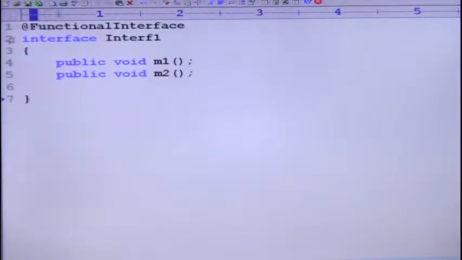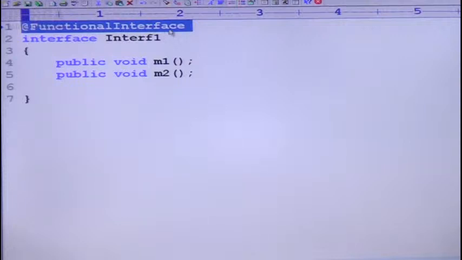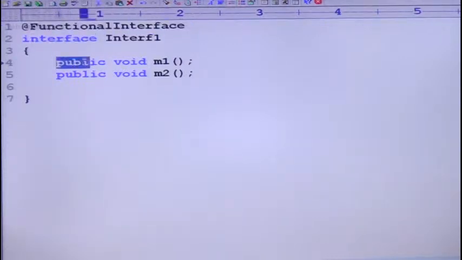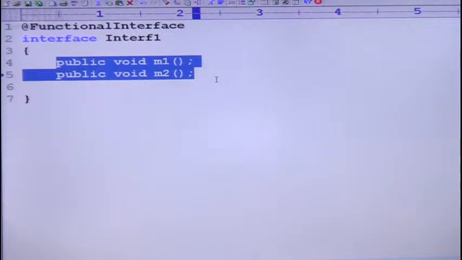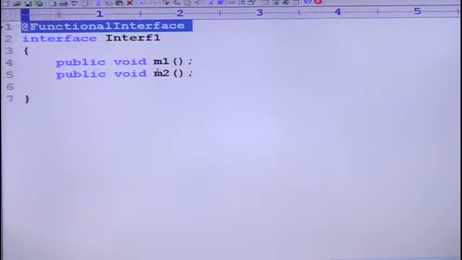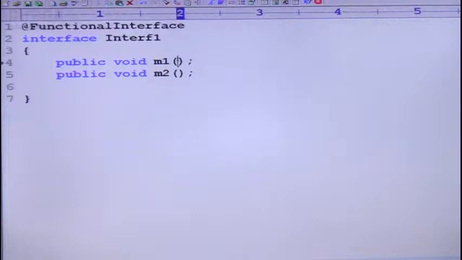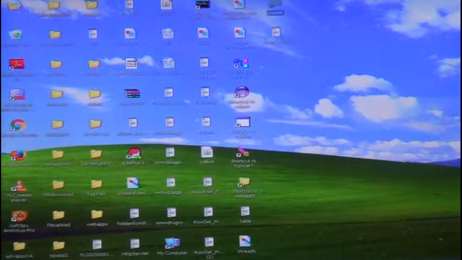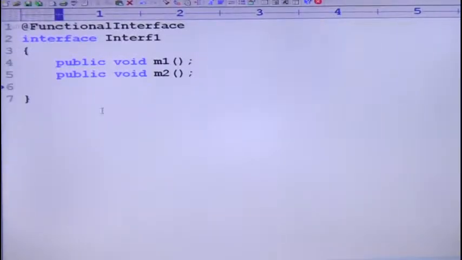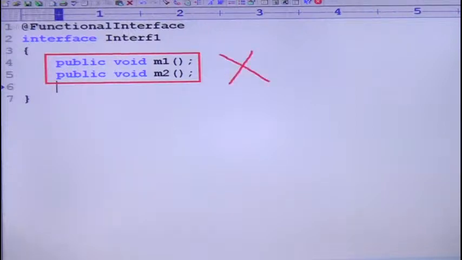Sir, here example 2, just observe. I am taking @FunctionalInterface interface Interrupt1 with public void m1 and public void m2. Is it valid or invalid? Invalid, because if I declare an interface explicitly as a functional interface, it should contain only one abstract method. By mistake, if I try to use a second abstract method, immediately we are going to get a compiler error. The mistake is that you are taking two abstract methods, so it is not a property of a functional interface.